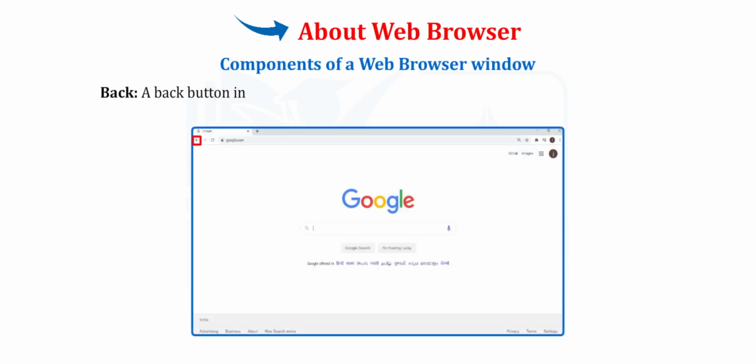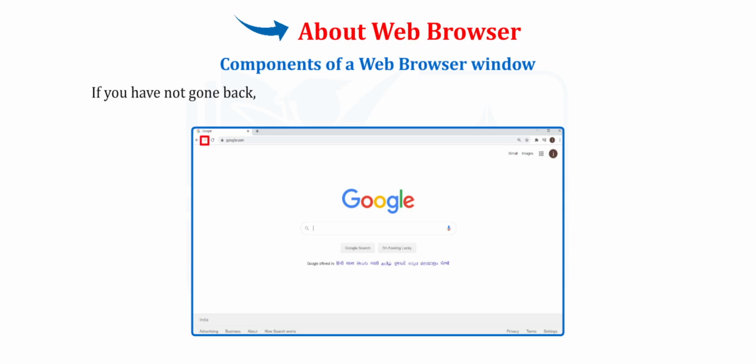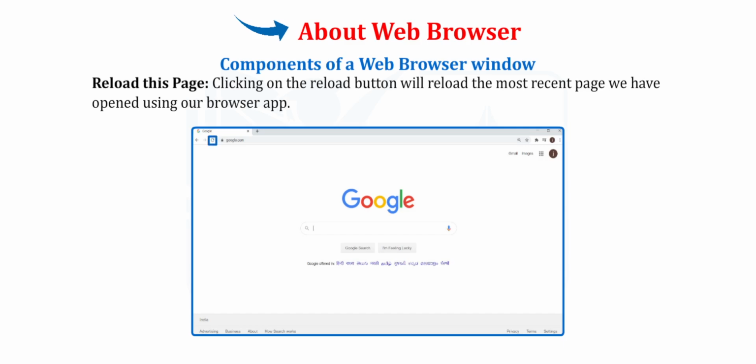Back. A back button in the browser lets us move back to the pages we visited previously. Forward. With an internet browser, the forward button lets you move forward. It only works if you have previously used the back button. If you have not gone back and your browser shows a forward button, it will be grayed out. Reload this page. Clicking on the reload button will reload the most recent page we have opened using our browser app.